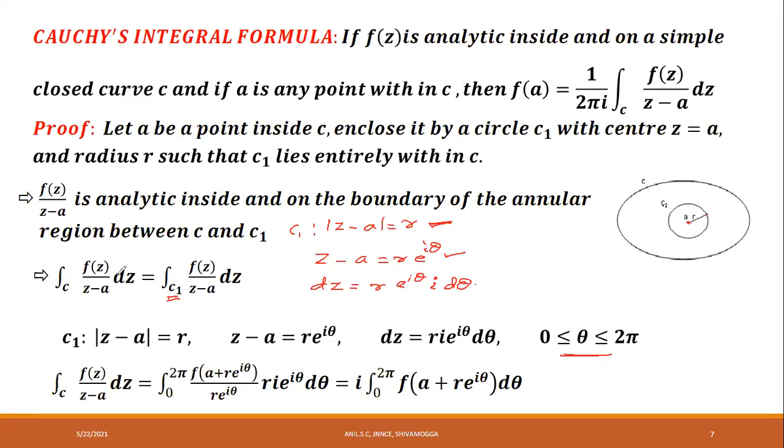Therefore, the integral over C of f of z divided by z minus a into dz is equal to the integral over C1, the circle, with theta from 0 to 2 pi, of f of z.